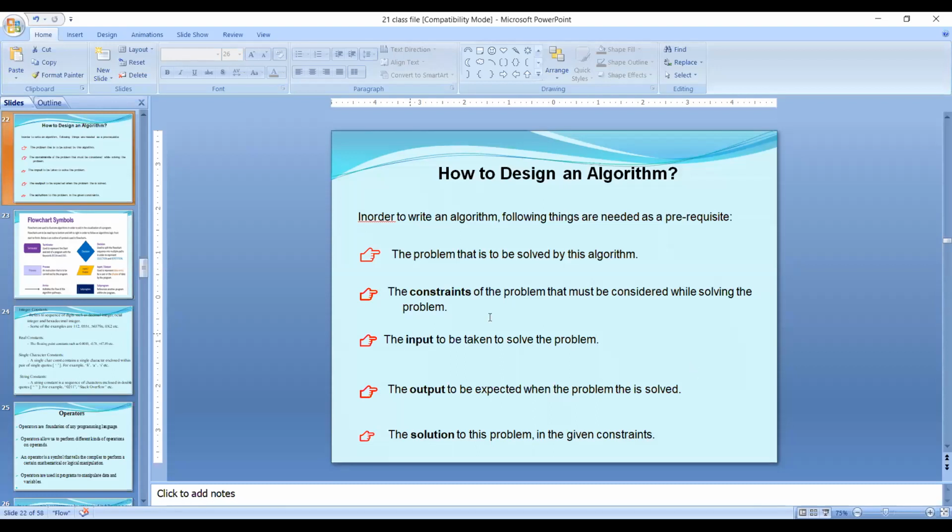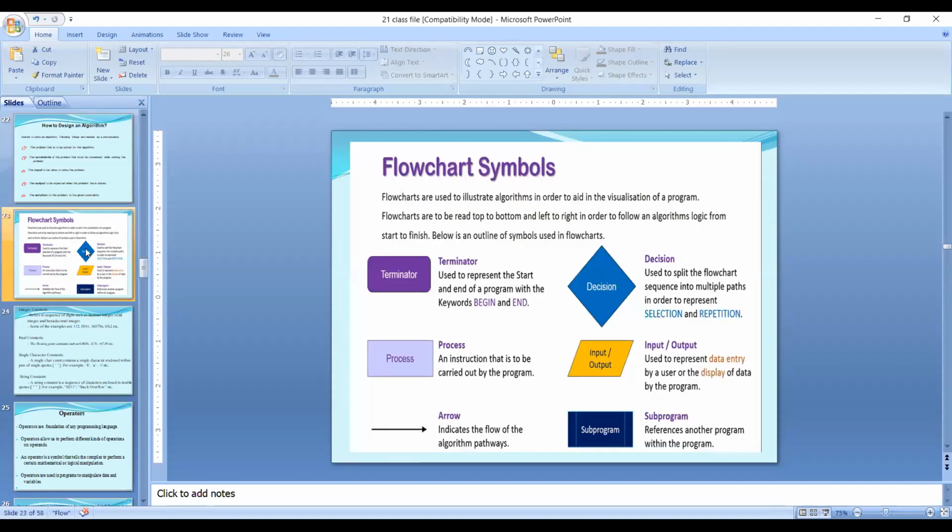Okay, then next one, flowchart. The topic name is flowchart. The definition of flowchart is graphical representation, diagrammatical representation, or pictorial representation of an algorithm.